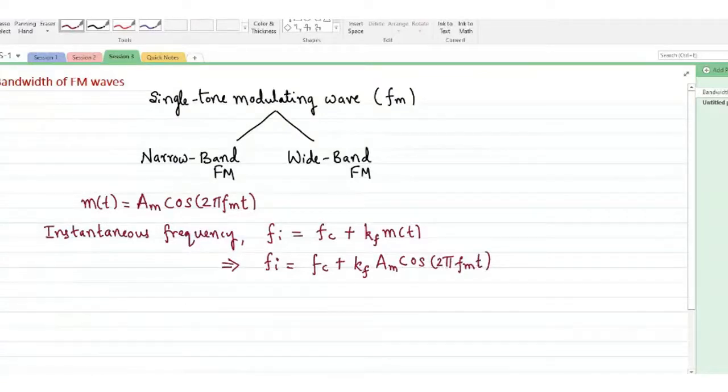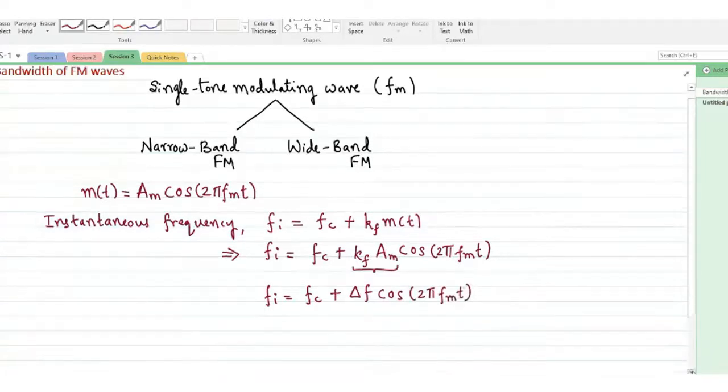There is a product term here, so I'll write this concisely as Fi equals Fc plus this product, which I denote as delta f, times cos 2 pi fm t.